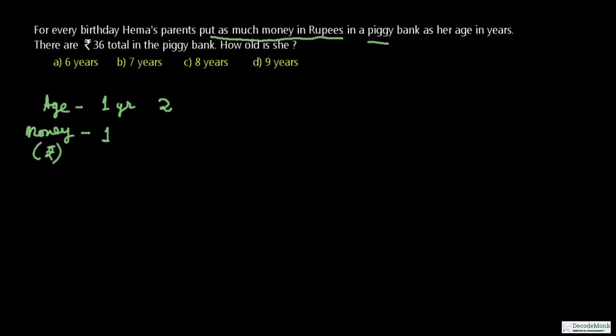When her age is 2 years, on her second birthday, the money put into the piggy bank is rupees 2. The third is 3, the fourth birthday, the money put into the piggy bank is 4. Fifth birthday is rupees 5. Sixth birthday is 6. Seventh birthday is rupees 7. Eighth birthday it's rupees 8.